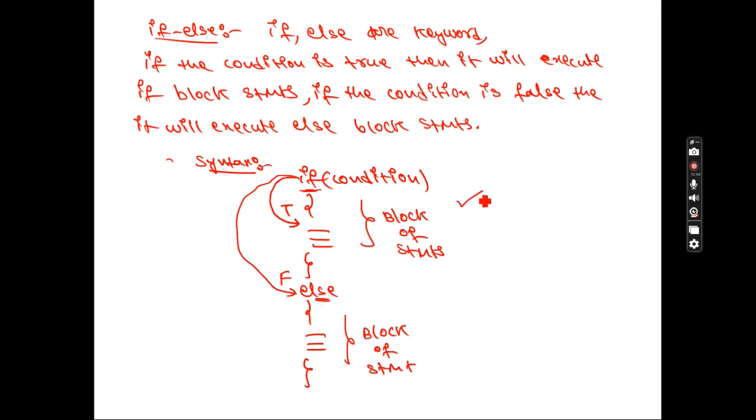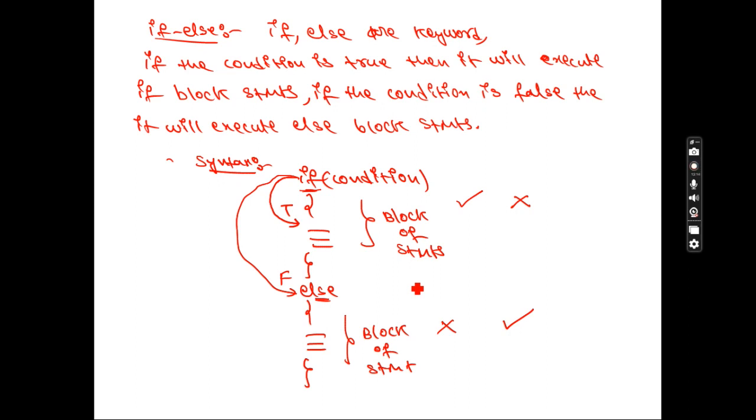If is executed, else will not be executed, or else if is not executed, then definitely else will be executed. So at any point of time, only one statement is executed, that is if or else, not both. So this is one of the very, very important examples you have to understand. So this is about the if else. Okay, so this is the syntax.